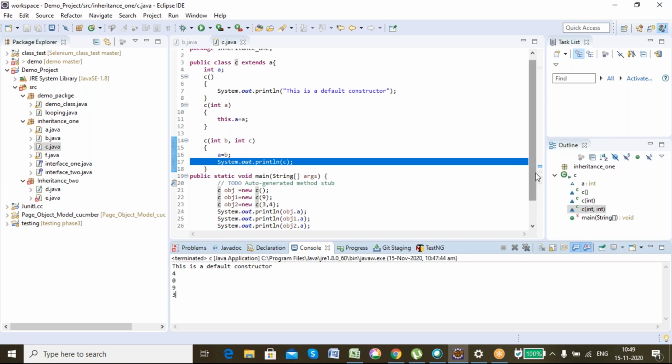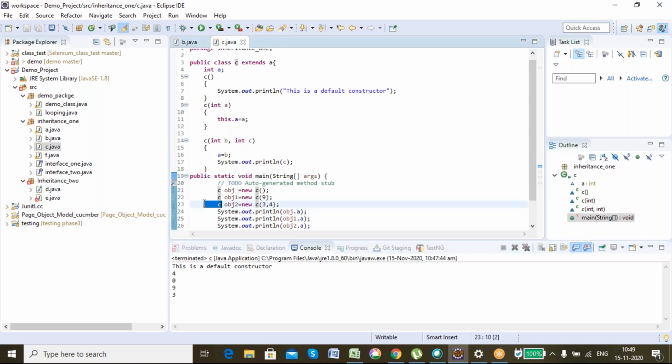Sir, 4 should come after 0, right? Why does it come first, when this is a default constructor? How will it come after 0? In line 23 only, before printing anything in the main, control will go to line 14, right?